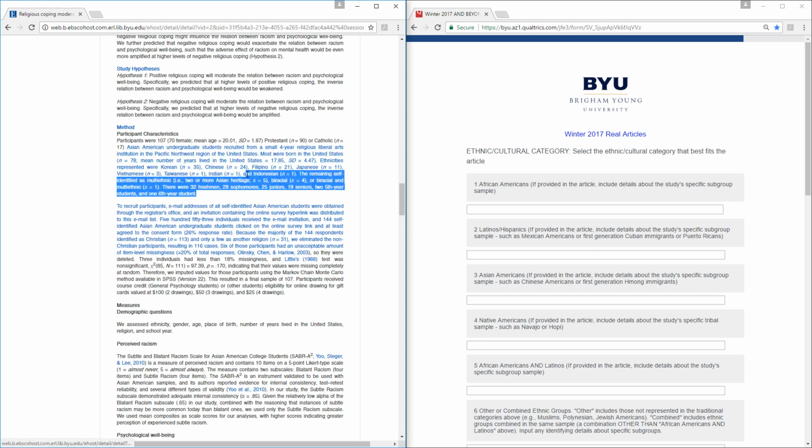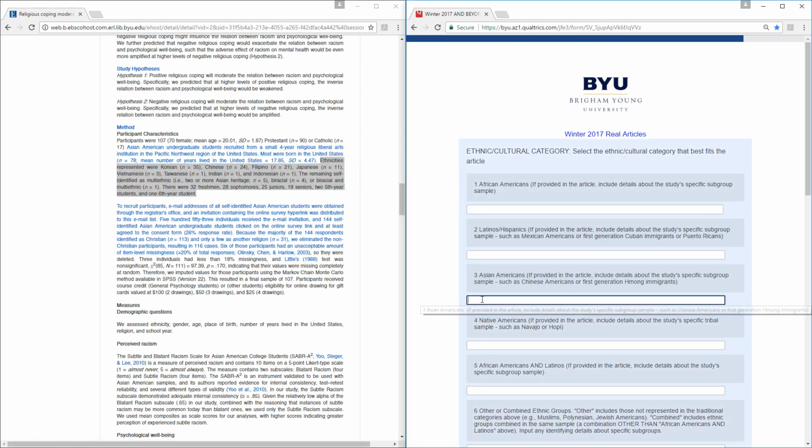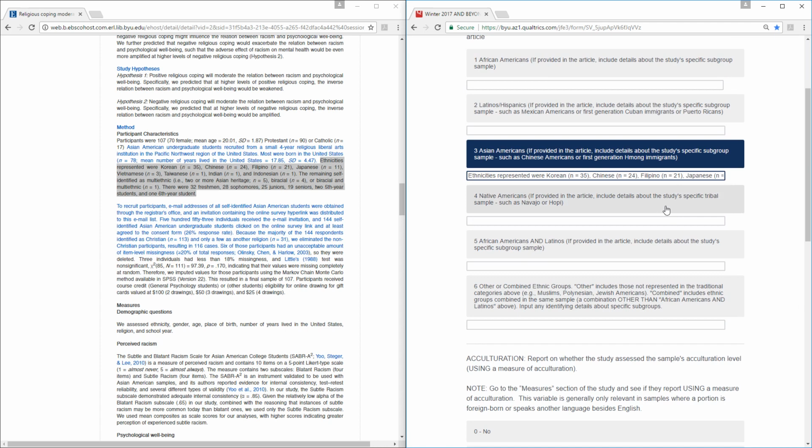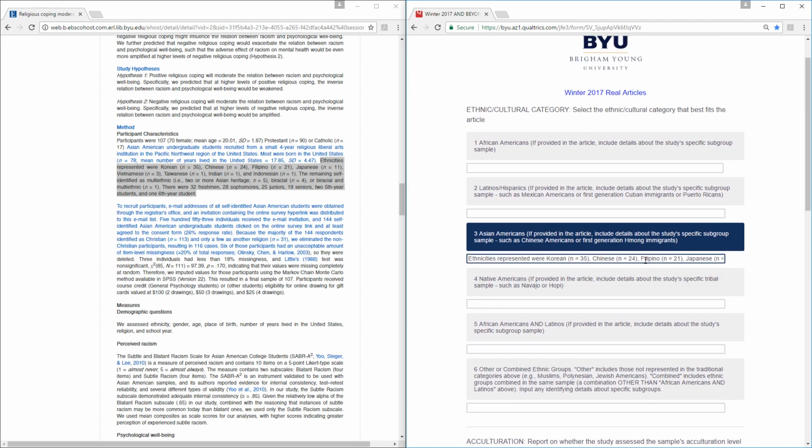We'll have to go a little bit roundabout way of copying and pasting it in because it's all hyperlinked. So we know that these refer to just Asian Americans. So once that's copied and pasted in, that's essentially everything that needs to be done for this section.